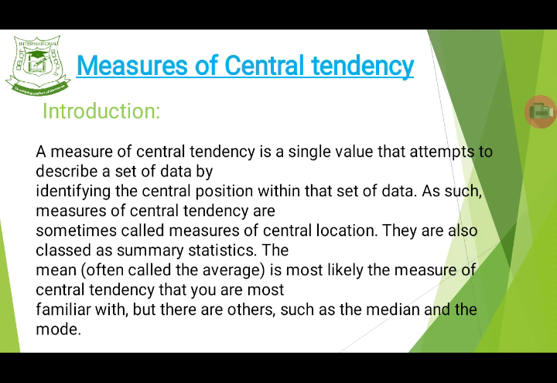Now, this is an introduction to the subject. Write this down too. A measure of central tendency is a single value that attempts to describe a set of data. That is, a measure of central tendency is a particular value that describes a group of data by defining the central position within that set of data.